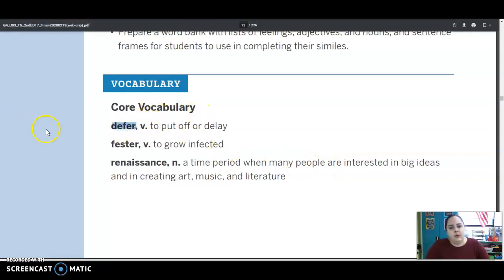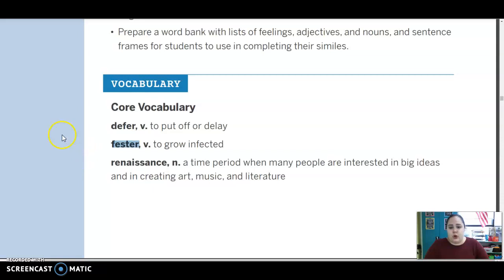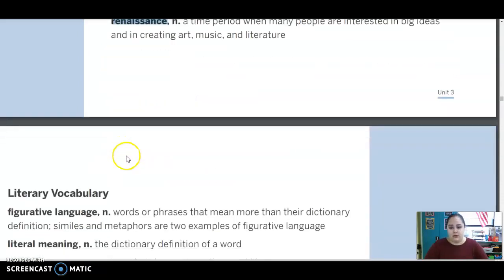Defer is a verb, and that means to put off or delay. Fester is a verb, and that means to grow infected. A renaissance is a noun, and that's a time period when many people are interested in big ideas. And often in a Renaissance, lots of people are creating art and music and literature. So it's a very artistic time period.